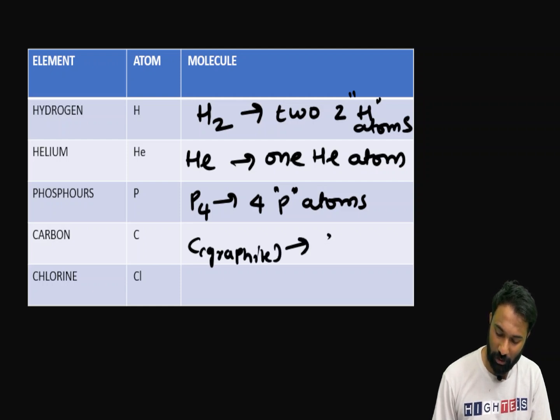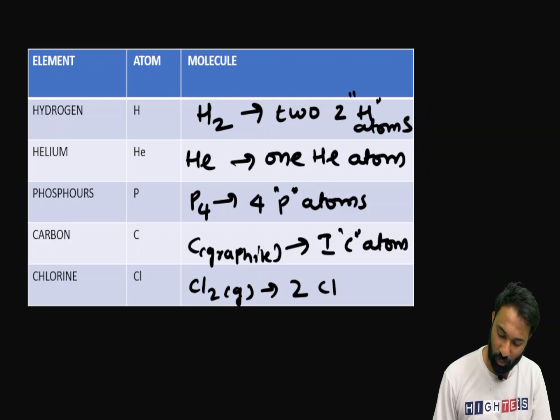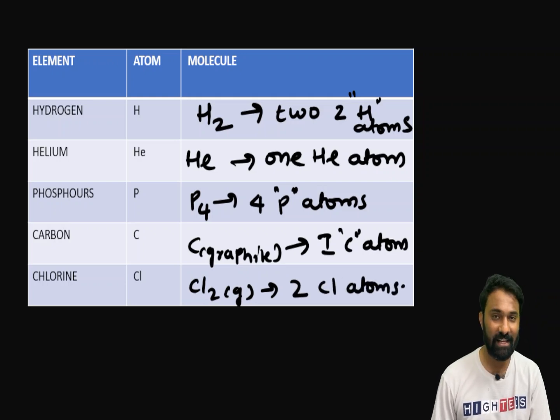Here also one carbon atom. Then next we have chlorine. Chlorine exists in nature as Cl2 gas. 2 chlorine atoms.